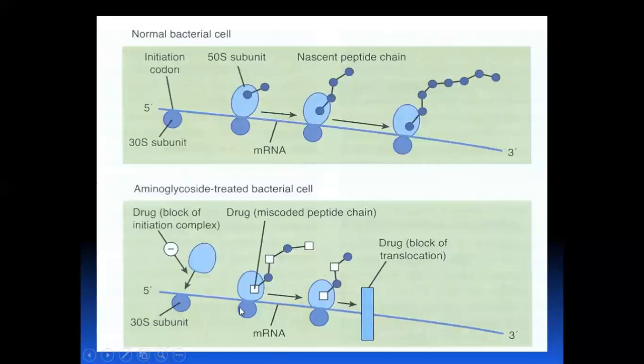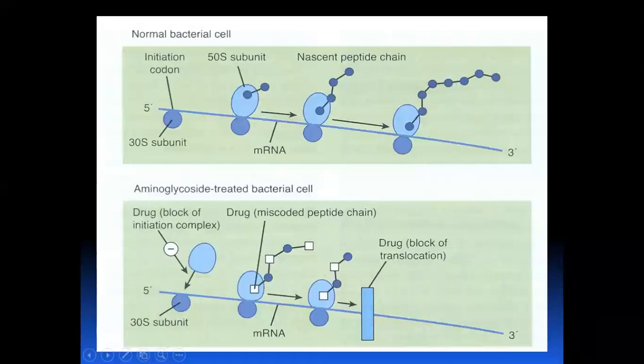Next, when non-functional protein synthesis occurs, there will be termination of premature protein synthesis. Now there is blockage of translocation, while in the normal bacterial cell, the peptide chain synthesis occurs smoothly. These are the steps for the mechanism of action of aminoglycosides.